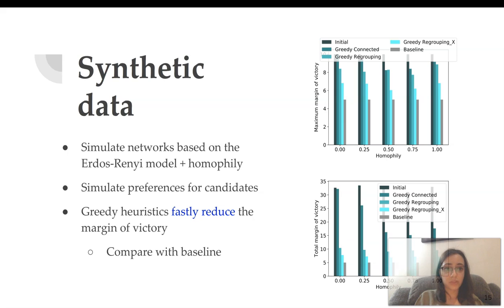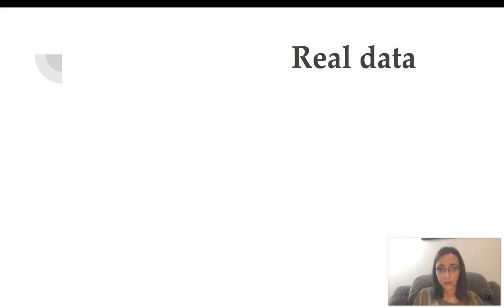So in light blue is greedy regrouping X that has no constraints except for the group sizes, while in darker blue there is greedy connected that has the social network constraints. We also test this on real data.